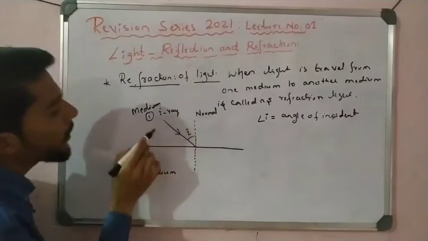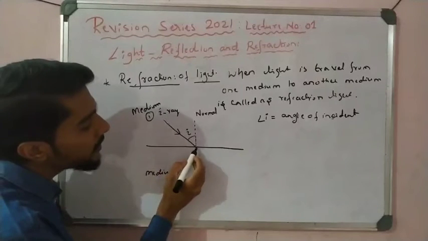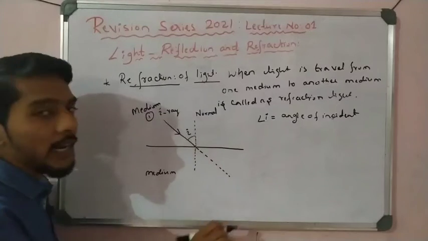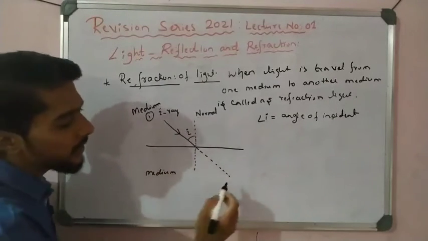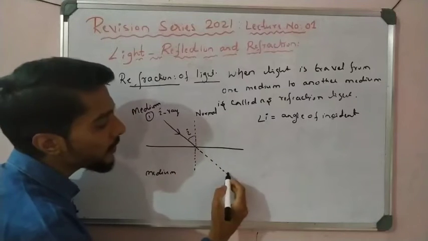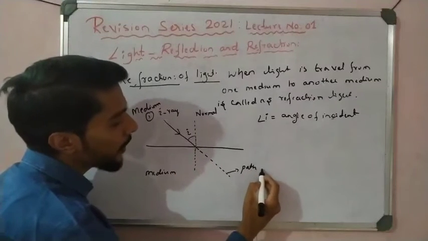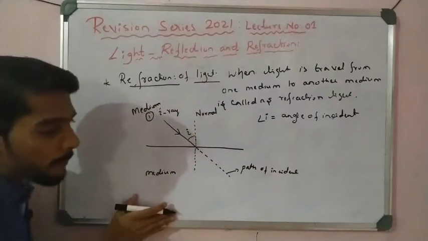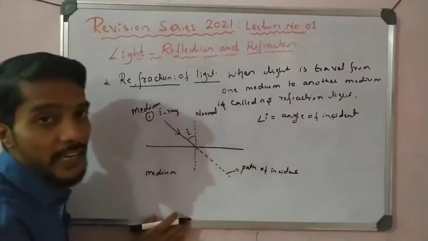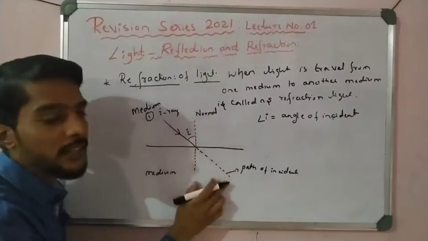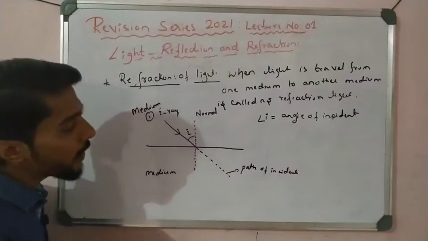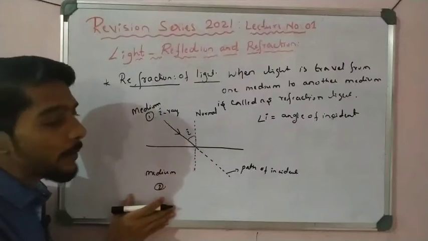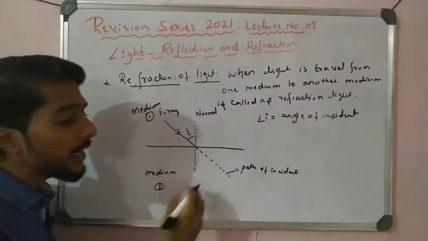We observe that when light travels from medium 1 to medium 2, it bends. If the medium were the same, the ray would travel straight, and this dashed line is called the path of the incident ray. If both mediums are the same, the light does not change direction. But because medium 1 and medium 2 differ from each other, the light changes its direction, its path.